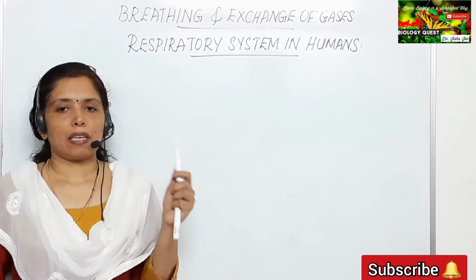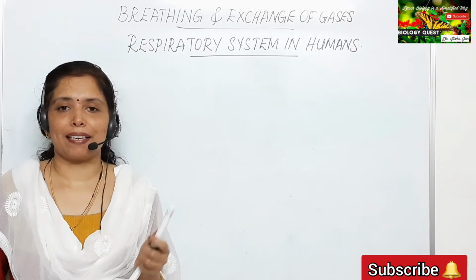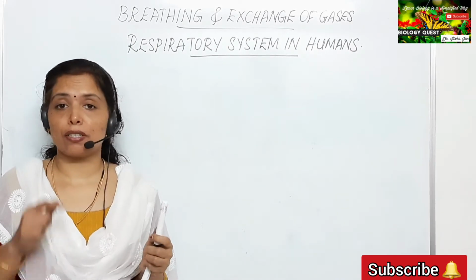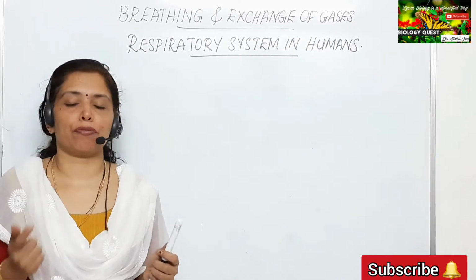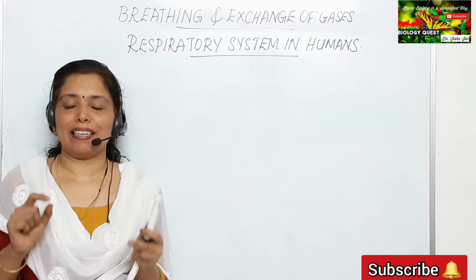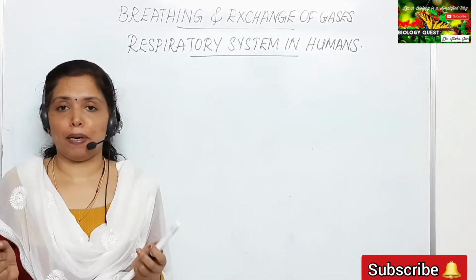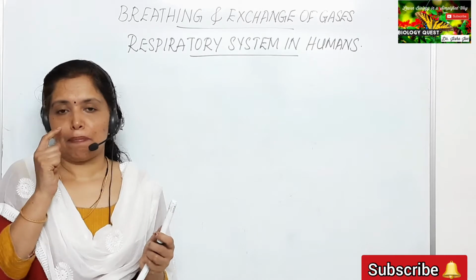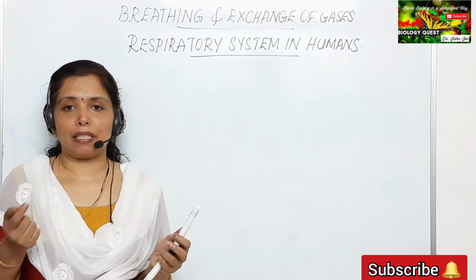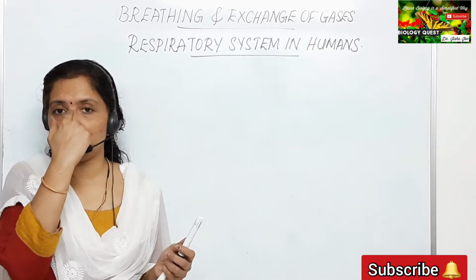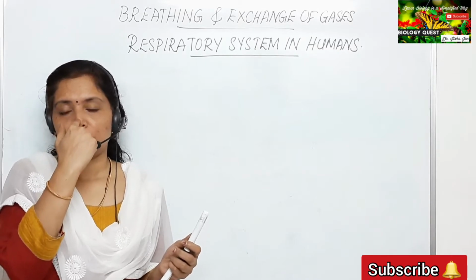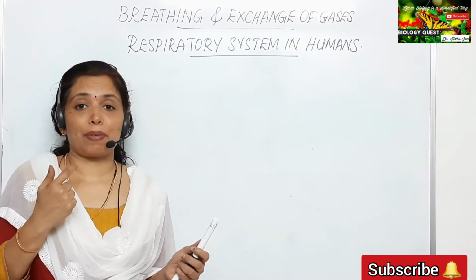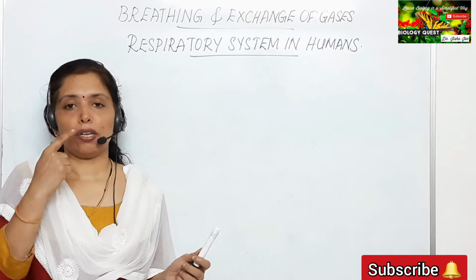So as we have seen, the respiratory tract begins with a pair of nostrils. Nostrils are the two openings of the nose. The nostrils lead into the nasal chamber. There are two nasal chambers. The nasal chambers are separated by a nasal septum at the center. So air enters into the respiratory tract through the nostrils.